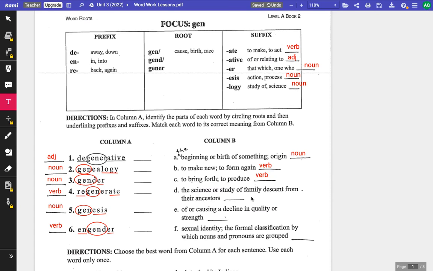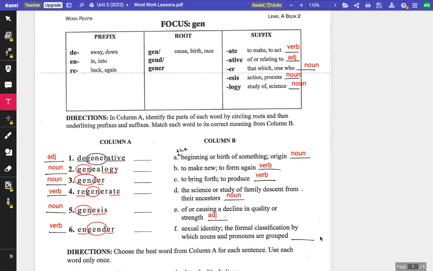How about definition D? What do you think that is? If you said noun, you were correct because it is the science or study. It is the science. That's the thing that is being defined. So that definition is describing a noun. What do you think about definition E? I notice it doesn't have an article like the. It doesn't start with the word to like a verb does. That definition is telling us about a describing word. It is an adjective.